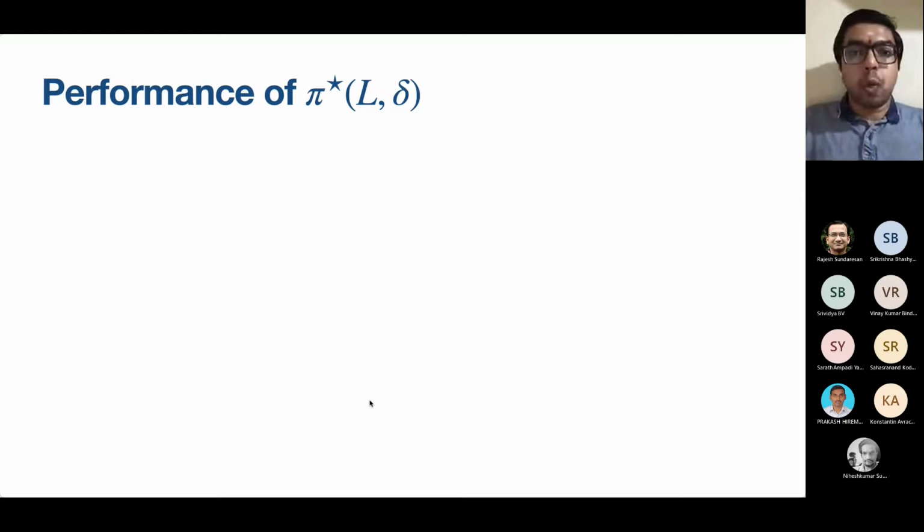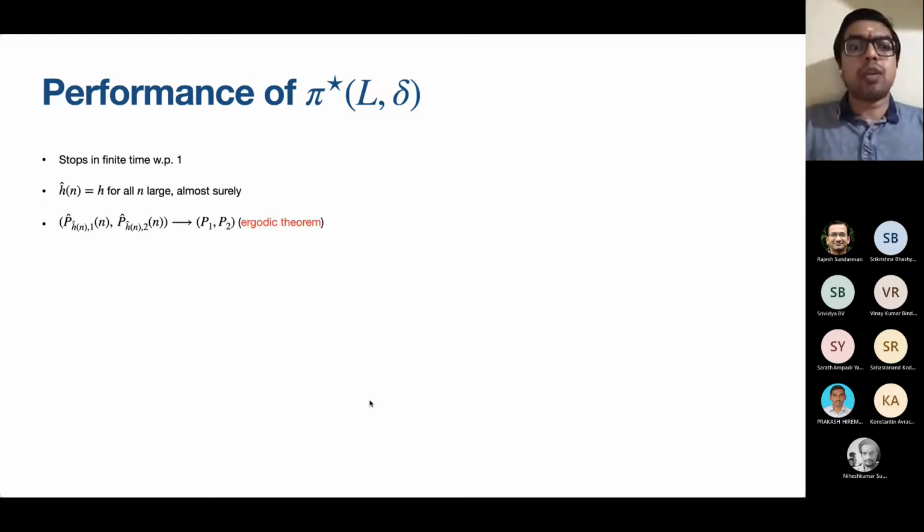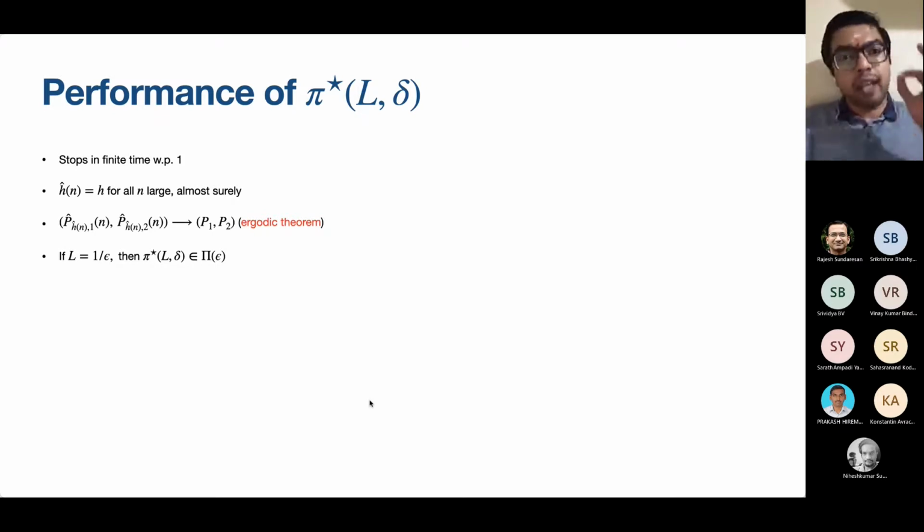So there are two parameters here, L and delta, in our policy. What we show is that the policy stops in finite time with probability 1. We are correct with a very high probability. In other words, if we are given an epsilon error probability threshold, we can meet the error probability threshold by setting the parameter L appropriately.